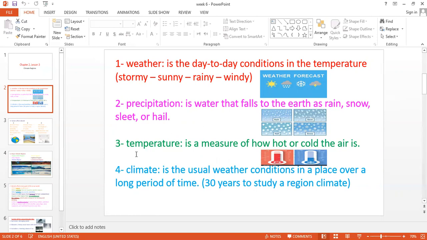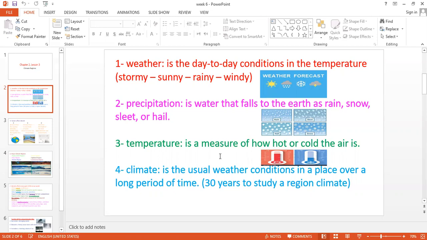After that, temperature. Temperature means a measure of how hot or cold the air is. Not only the air, the temperature of anything, of your body, of the air, of the food. It's a measure to test how hot or cold something is. Listen, guys, if the degree is getting low, starting from zero and going below zero, minus one, minus two, minus three, it means the temperature is getting cold, or the air is getting cold.